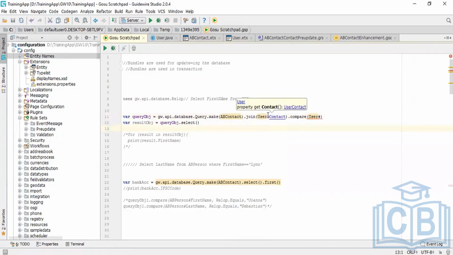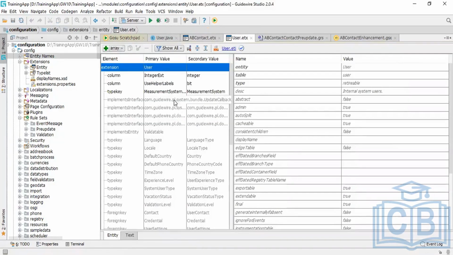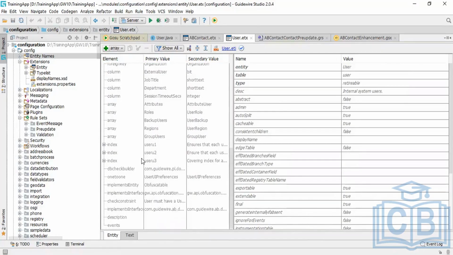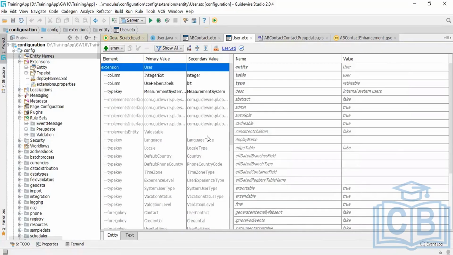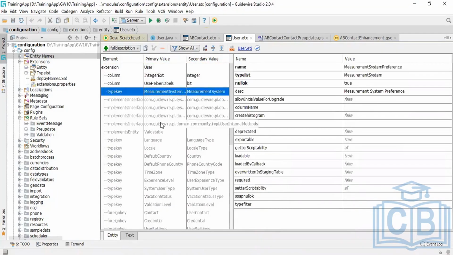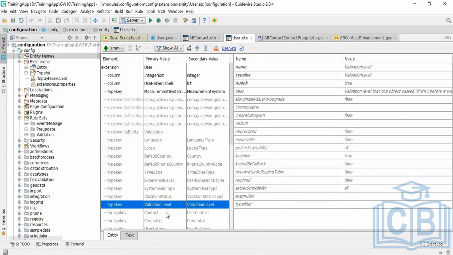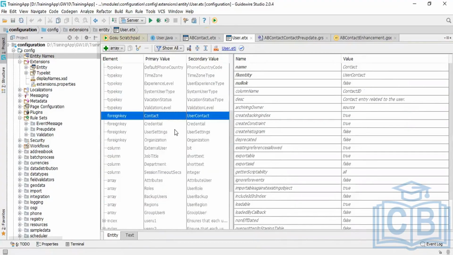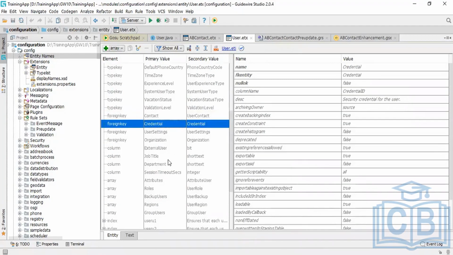Let me check the relationship of this. User is not a foreign key. We have here a unidirectional foreign key item. I don't have a foreign relation, a reverse foreign key relationship here with the AV contact.